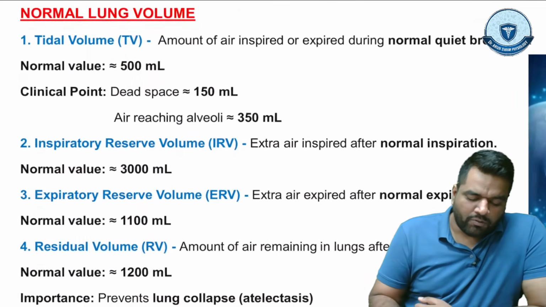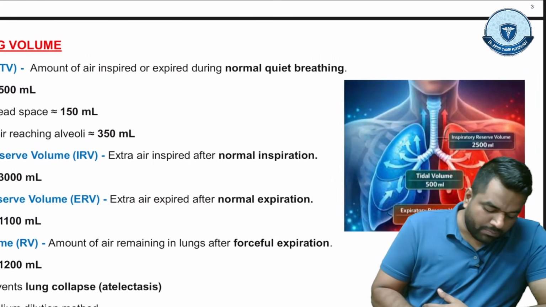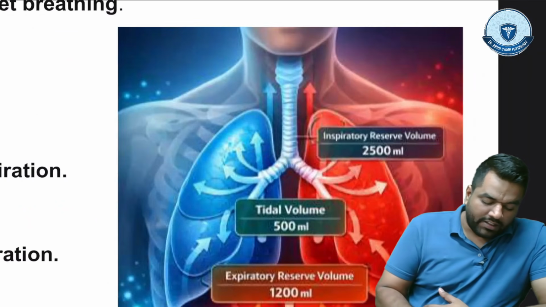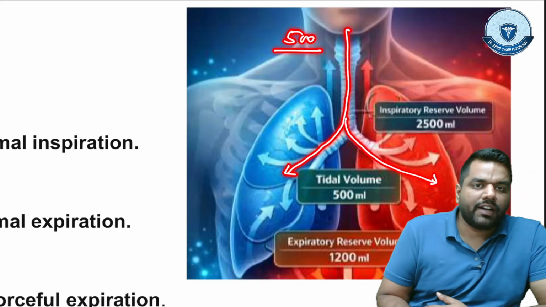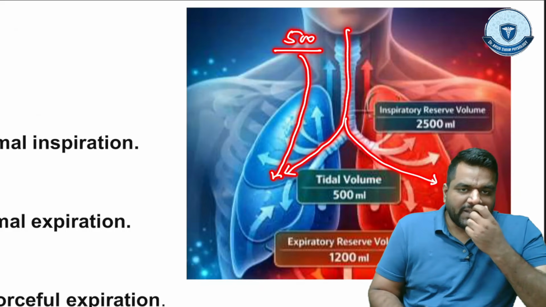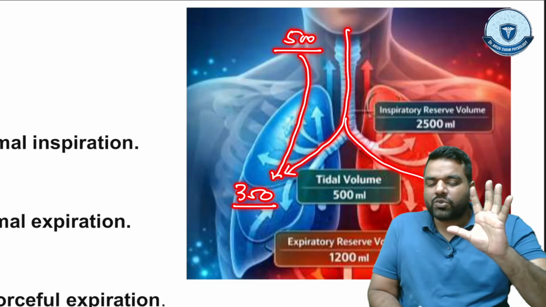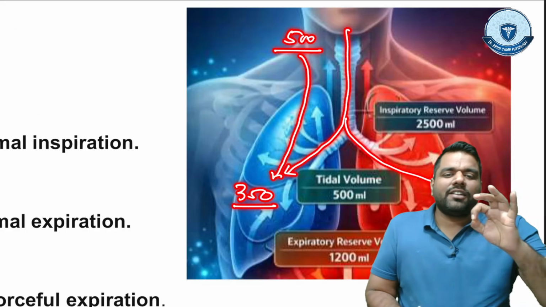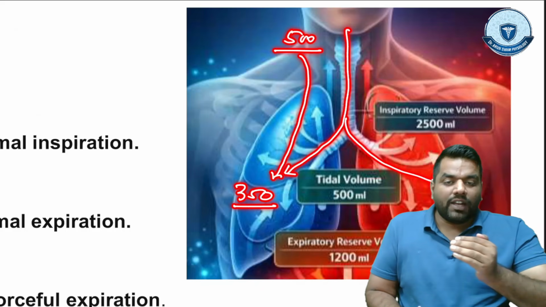Guys, generally, when this 500 ml air enters into the lung, this air moves up to the alveoli. But what happens actually when the air moves inside this lung? You inhaled 500 ml, but not all 500 ml will reach the alveoli. The amount of air which reaches the alveoli is only 350. तो देखो आपने 500 ml air inhale करी थी, लेकिन पूरी 500 नहीं जाती है. How much air enters into the alveoli? Only 350 ml. So 350 ml can do the exchange with the blood, and gas exchange is possible.